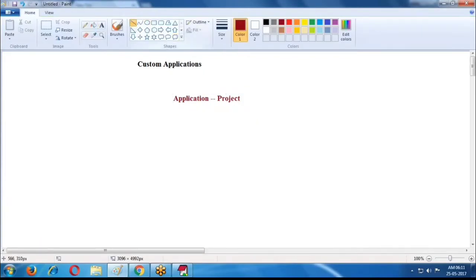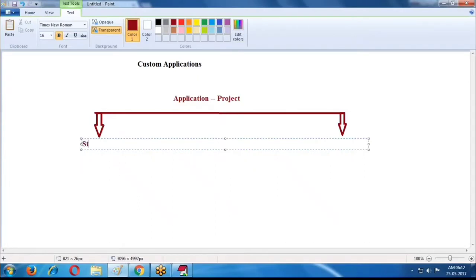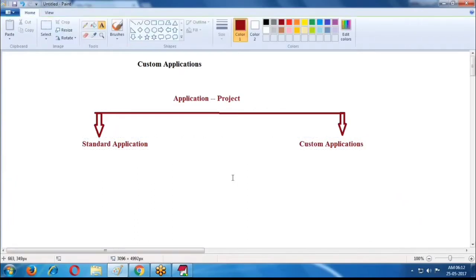There are two types of applications. What are the two types of applications? One is a standard application and one more is a custom application.